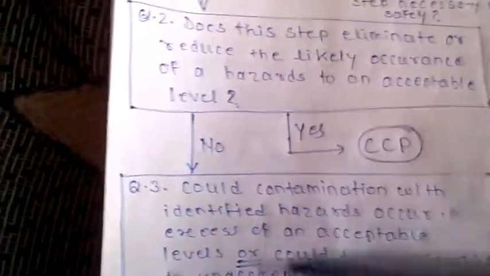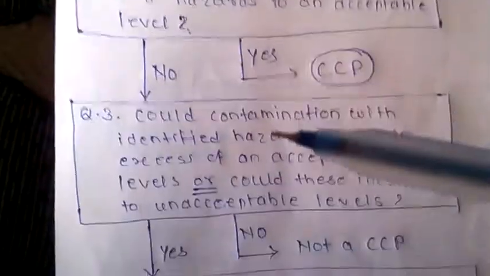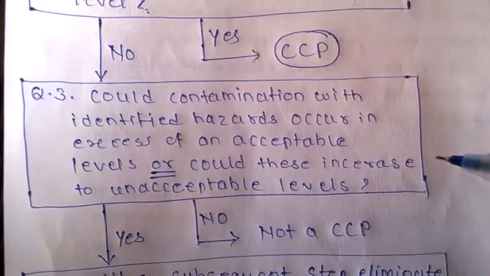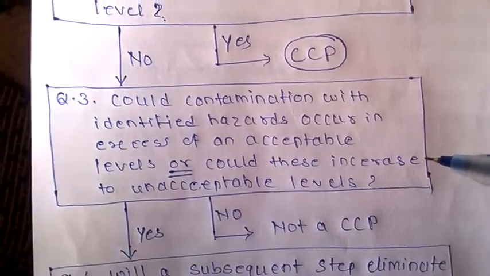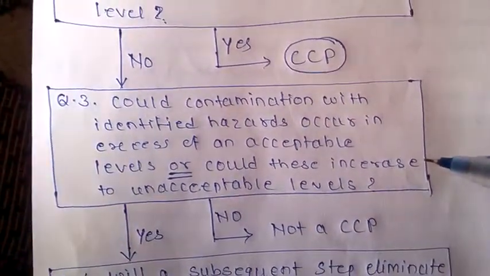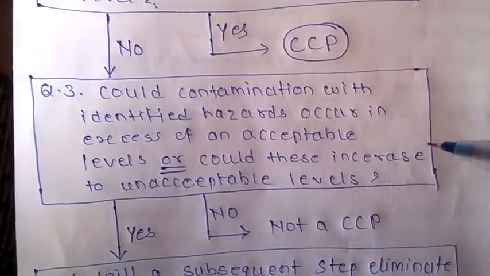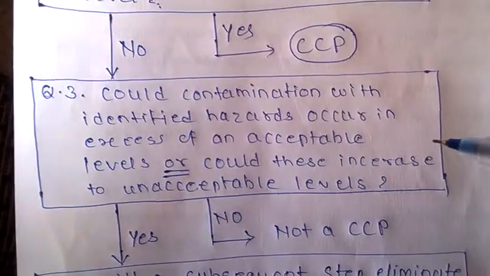Now if the answer is no for question number 2, then we move to question number 3: could contamination with the identified hazard occur in excess of an acceptable level, or could this increase to an unacceptable level?